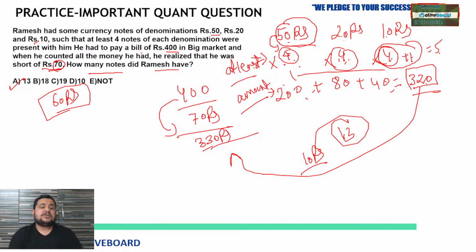Tell me. I am just putting one more condition, right? What I said, he was short of rupees 70, but now I am telling you, he is short by 60 rupees. So tell me how many notes of each denomination he is having.